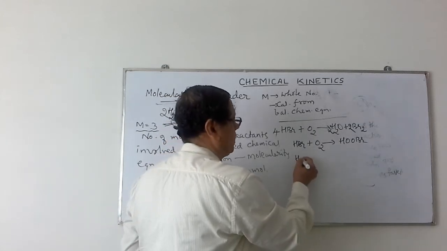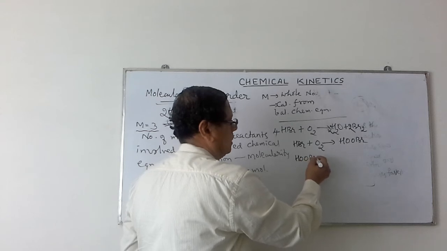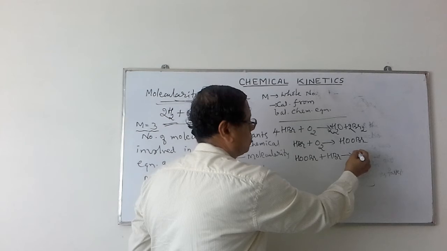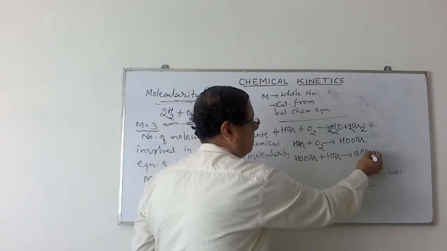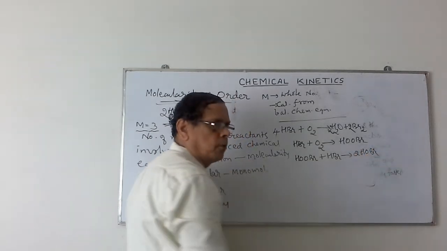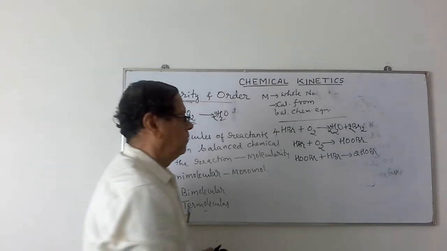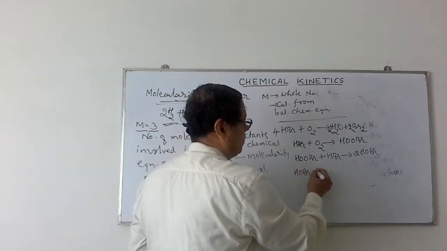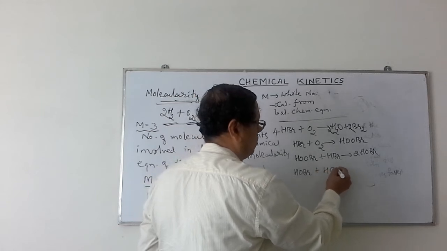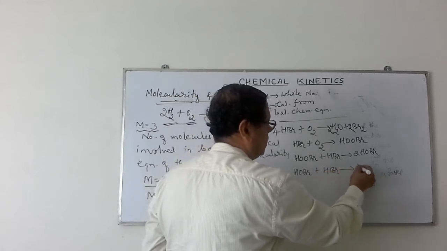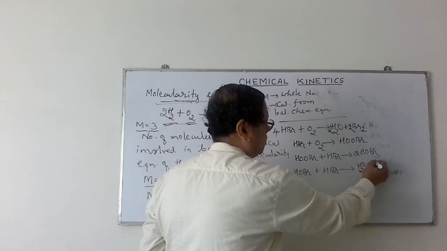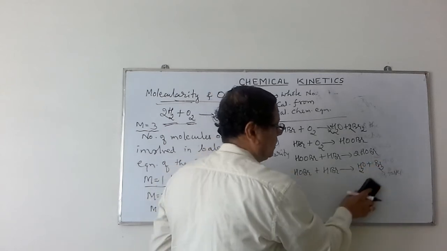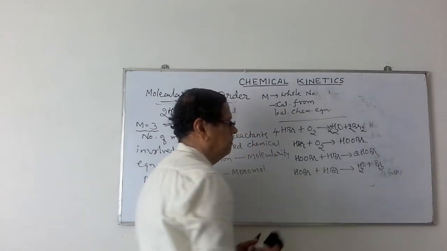This HOOBr then combines with one more molecule of HBr to give rise to 2 molecules of HOBr. This is called hypobromous acid. Finally, this HOBr combines with one more molecule of HBr to give rise to H2O and Br. So, this reaction is written with this mechanism.